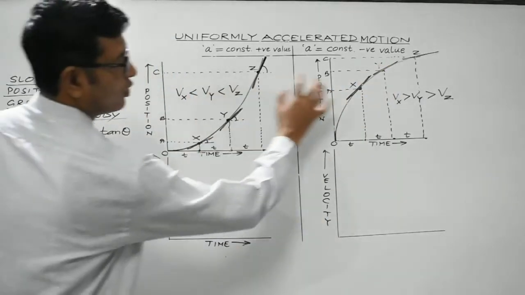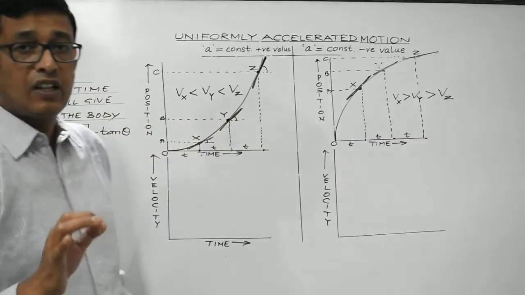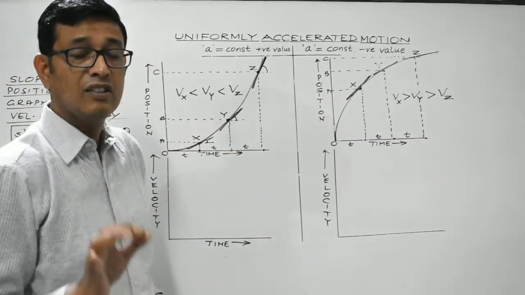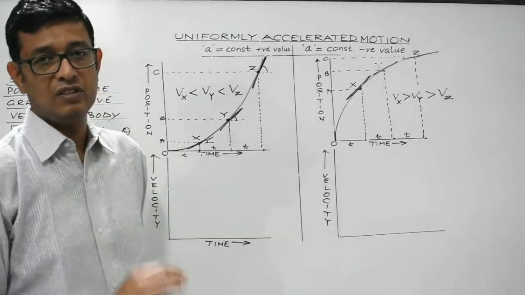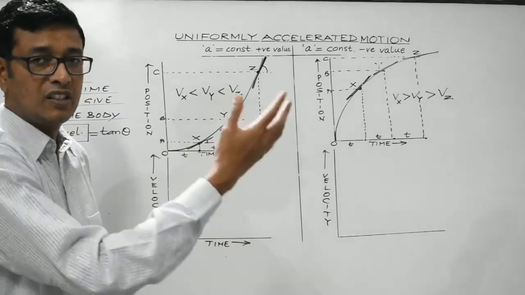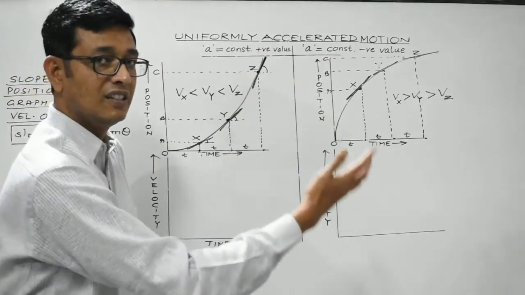I hope you have understood this topic, right? Position time graph. The significance of the position time graph is that the slope of a position time graph always gives us velocity. If the slope is increasing, it means that velocity is increasing. If the slope is decreasing, it means that velocity is decreasing. Right?